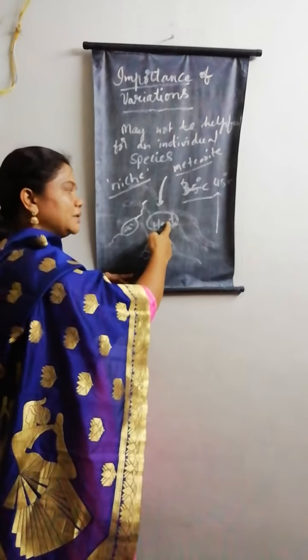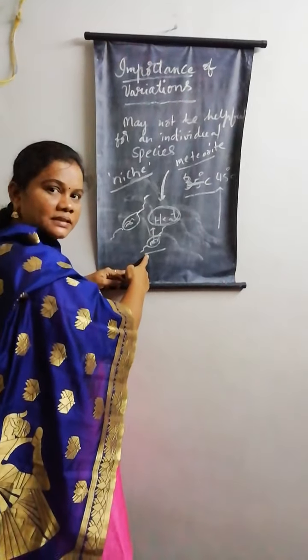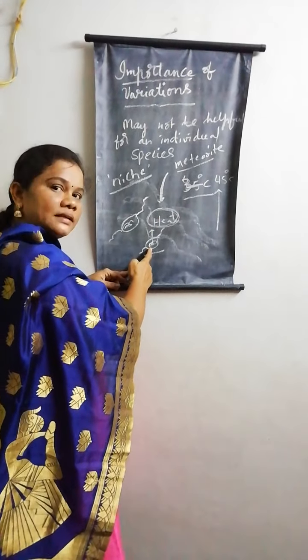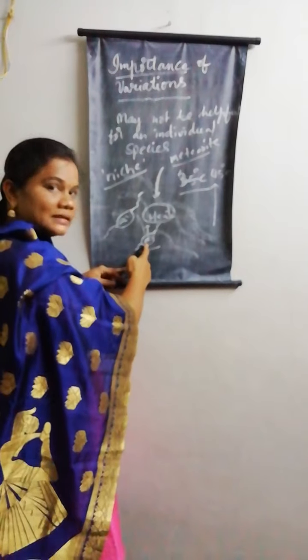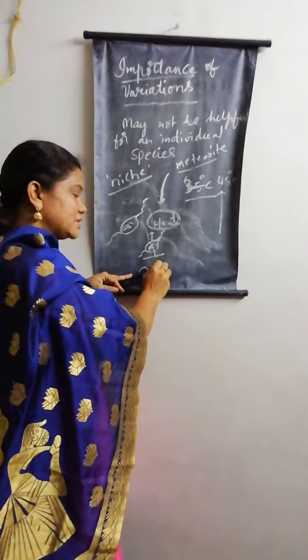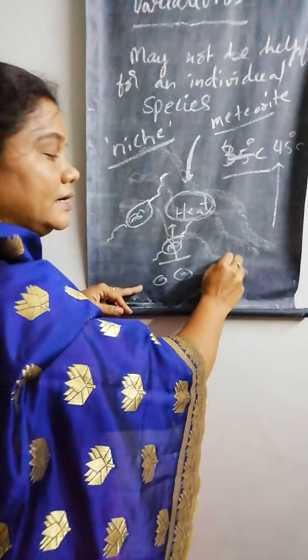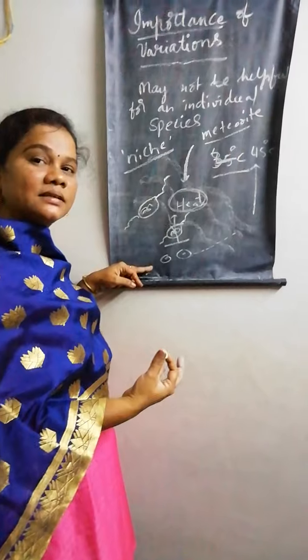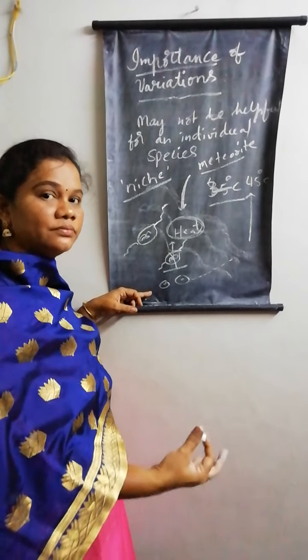This heat variation may not be individually helpful for this bacteria, but because of it, the bacteria survived and can lead its life. After some time it can reproduce and produce its young ones, continuing its species without getting extinct from the surface of Earth.